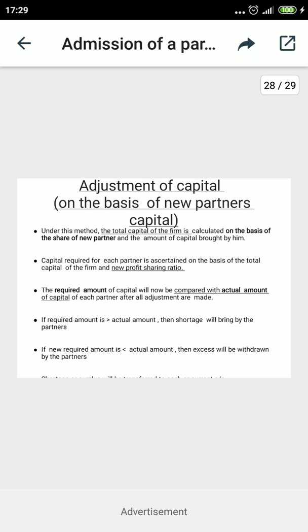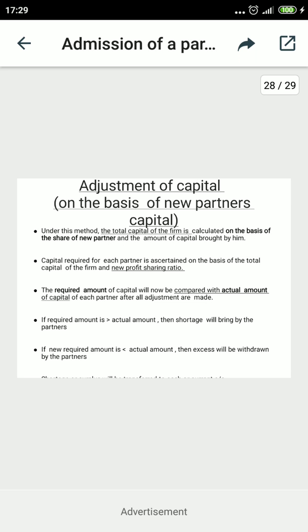So again I am telling, first calculate the total capital on the basis of the incoming partner. Second, this capital will be distributed in the new ratios for calculating the new capital. Condition number 3, compare the new capitals with the existing capital value. If the new capital is more, they will bring it; if the new capital is less, they will withdraw the capital with the help of cash and current